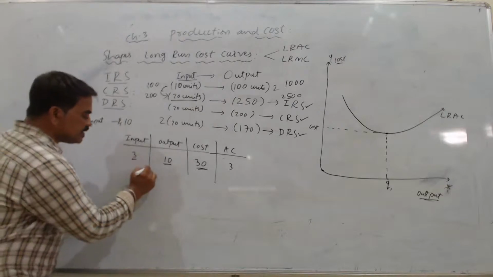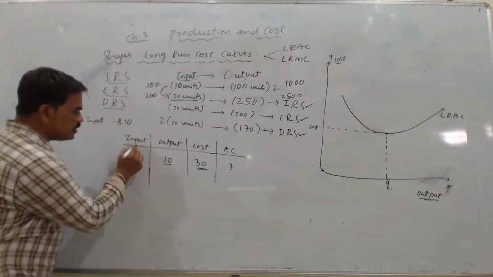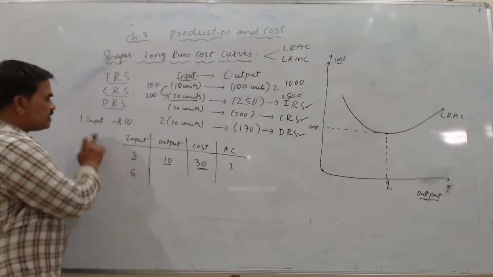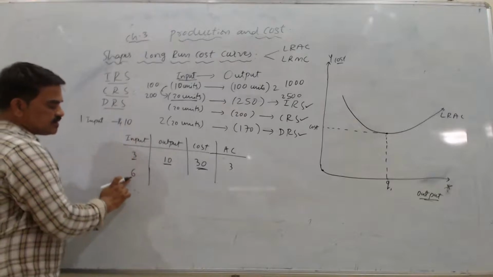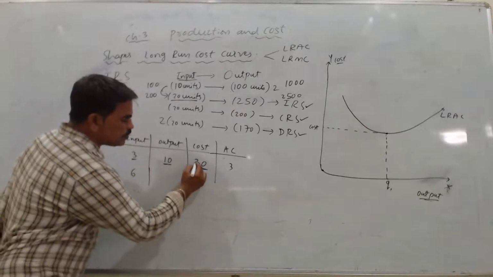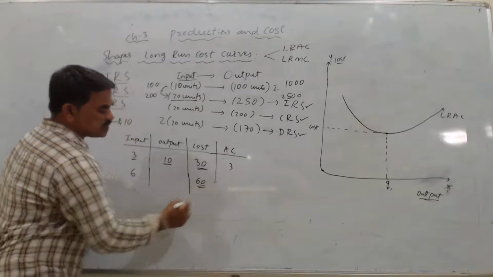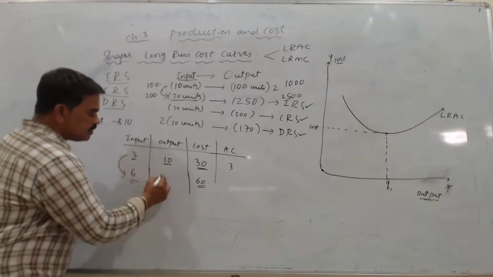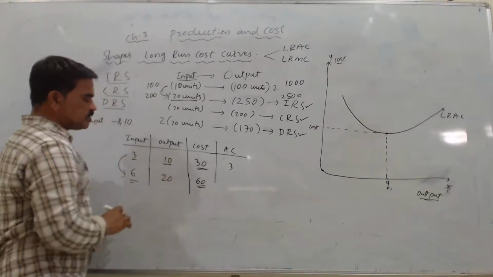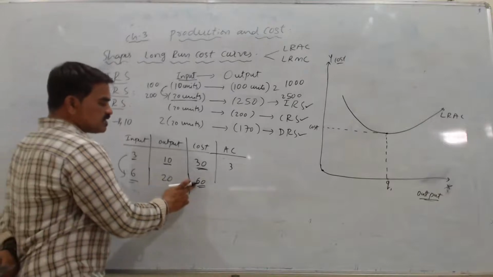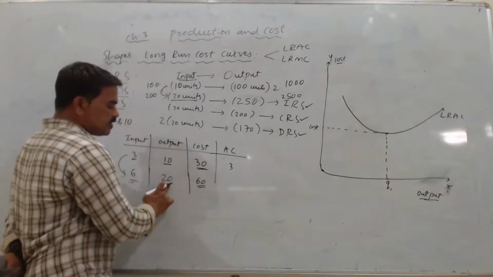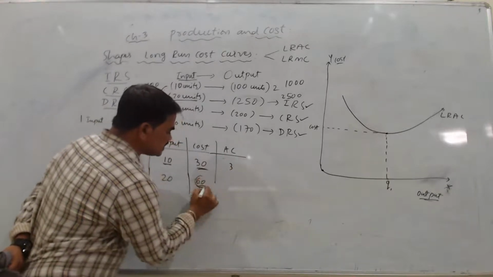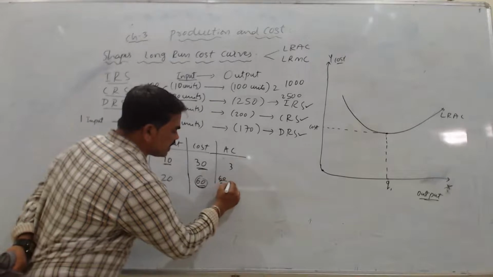Now I increase my input to 6. Input na ಜಾಸ್ತಿ ಮಾಡಿದ್ದೀನಿ. Okay na? ಅಂದ್ರೆ per input ಗೆ 10 rupees ಆದ್ರೆ 6 input ಗೆ ಎಷ್ಟು ಕಾಸ್ಟ್ ಆಯ್ತು? ಅಂದ್ರೆ 60 is my total cost. Okay na? Now ಇಲ್ಲಿ ನಾನು ಇನ್ಪುಟ್ ನ ಡಬಲ್ ಮಾಡಿದೆ, ಔಟ್ಪುಟ್ ಏನಾಯ್ತು? ಡಬಲ್ ಸಿಕ್ತು. 60 is my total cost and output is 20. ಅಂದ್ರೆ average cost is 60 by 20. 60 by 20 ಅಂದ್ರೆ again I get 3.